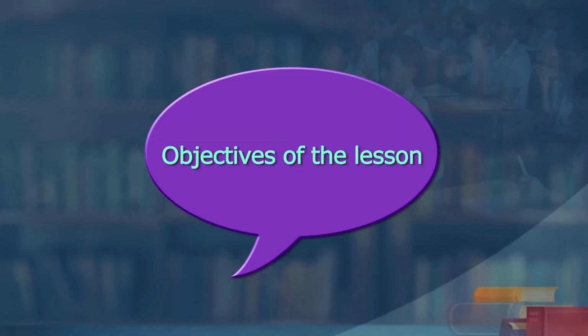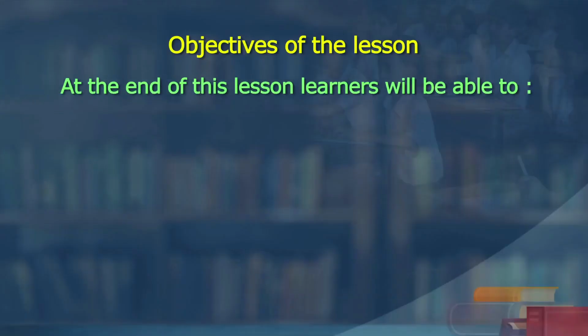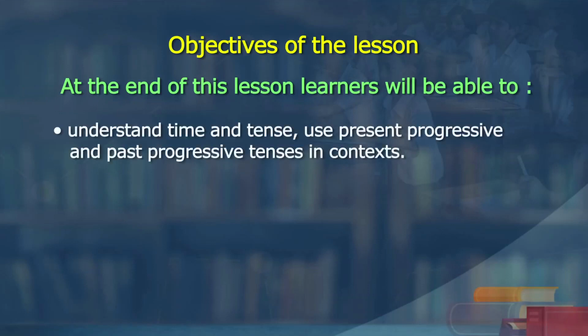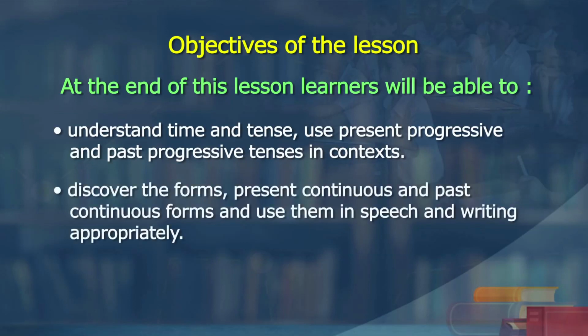Let us not go into understanding the rules now, but let us know what we are going to do in this lesson. Come on, Kriti, for the benefit of the learners as well as ourselves, to fix the goal of this lesson, let us read the objectives. What are we expecting the learners to do at the end of this lesson? Go ahead. At the end of this lesson, the learners will be able to understand time and tense, use present progressive and past progressive tense in contexts, discover the forms, present continuous and past continuous forms, and use them in speech and writing appropriately. Fine, well done.